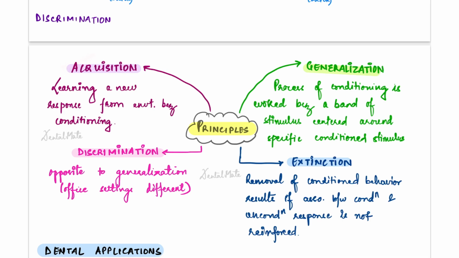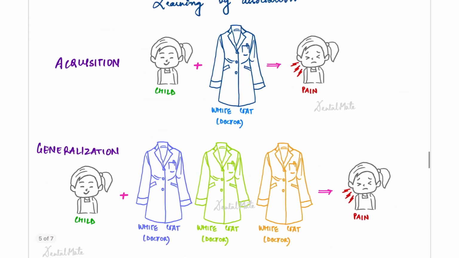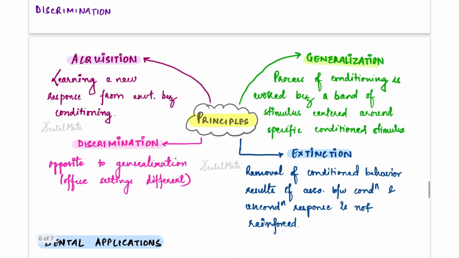First is acquisition. In acquisition, there is a learning of a new response from the environment by conditioning, which was the first example shown here. The child goes to a white coat doctor, and because of certain treatment protocols, he had pain. So he developed a new response via conditioning, meaning he will relate the white coat with pain.